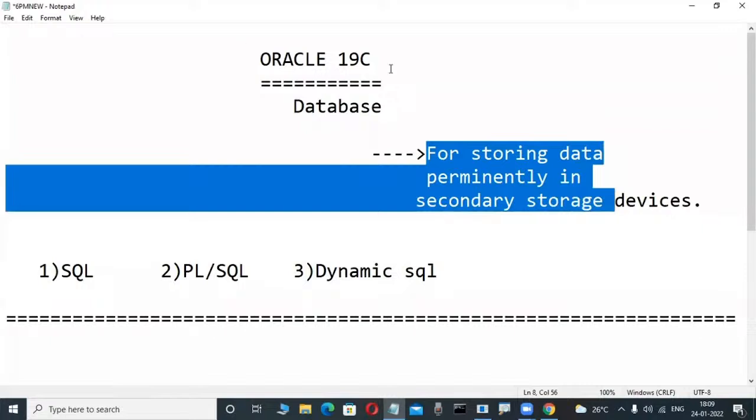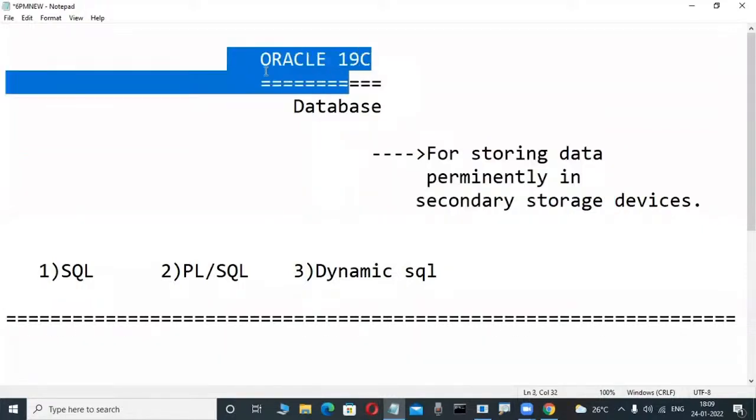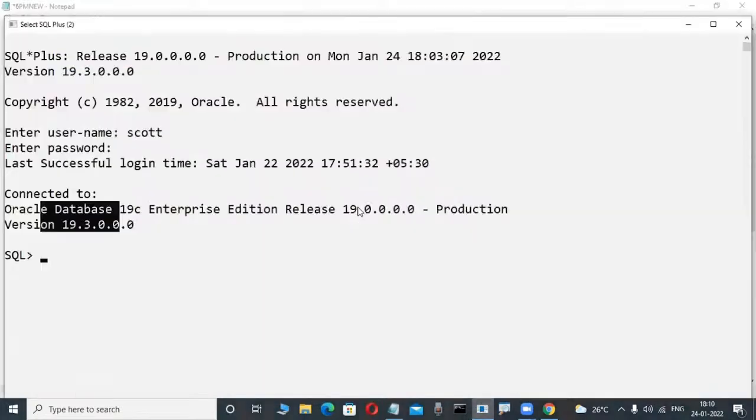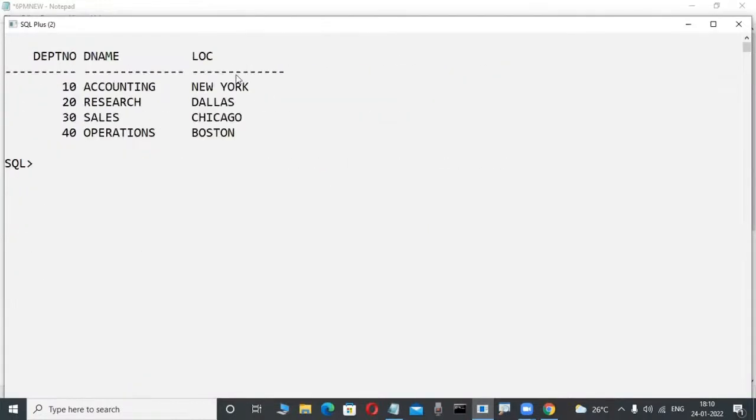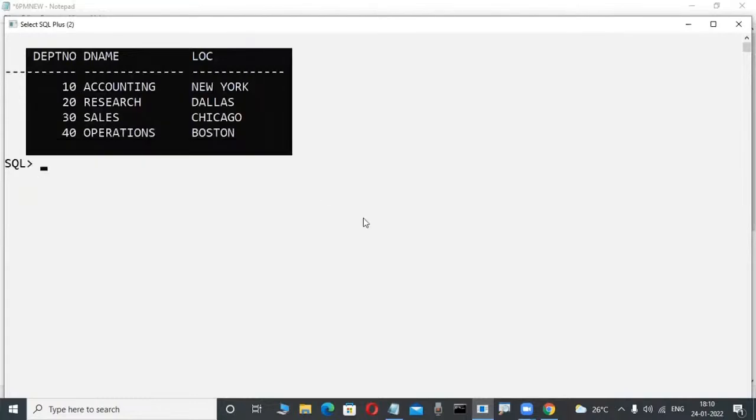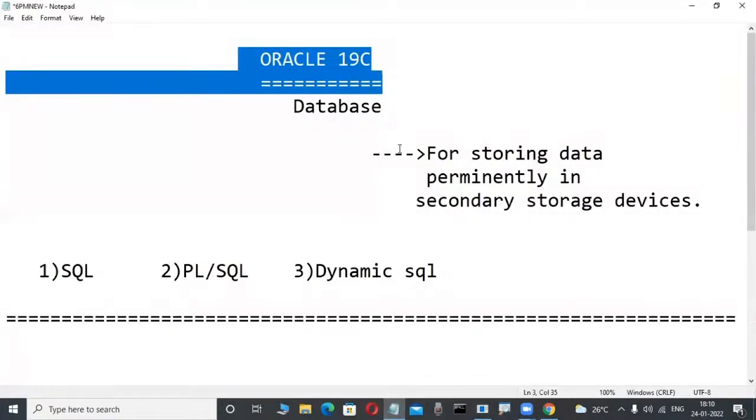But these databases, Oracle, SQL Server, DB2, MySQL, Teradata, are all databases from different companies. But these databases are implemented based on the relational data model, a concept. Don't worry, today I am telling that. That's why these databases only store a structured collection of data. Observe here, structured collection of data means data is available in table format, in an organized fashion. Okay, yeah. Now for operating it, what do we use?